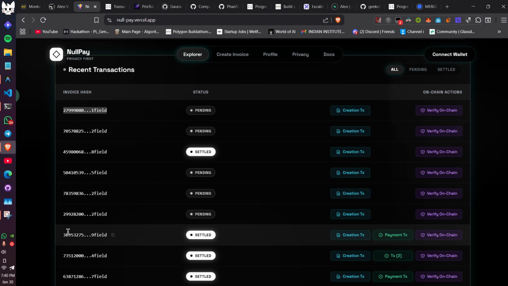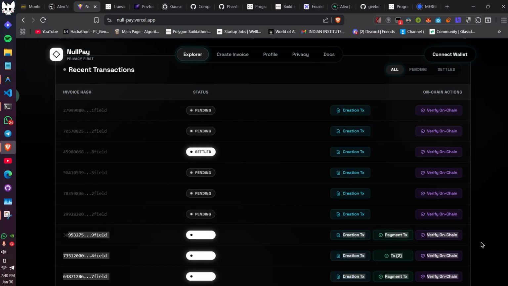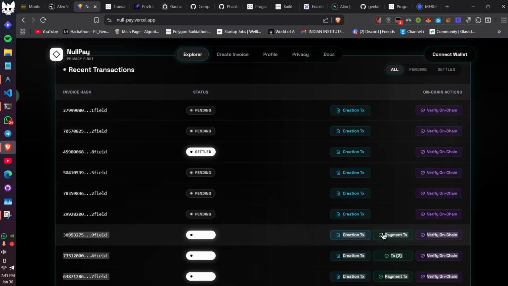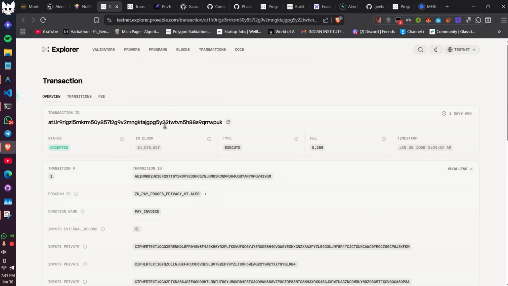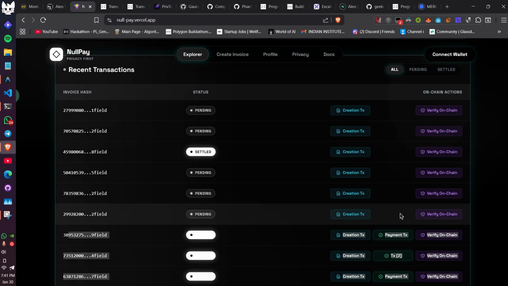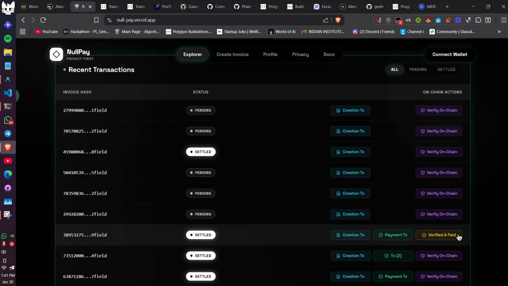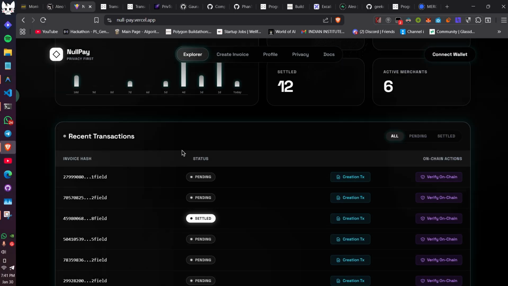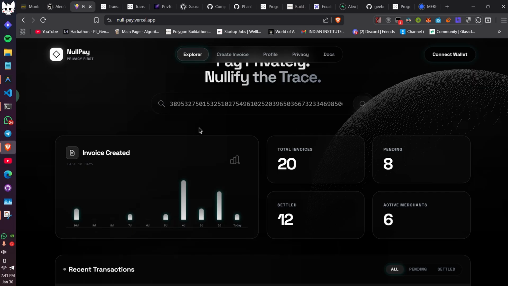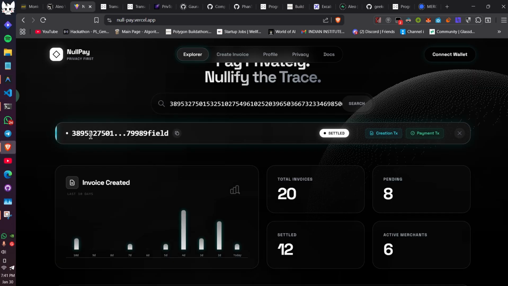And if I go to a settled invoice, you can see the creation transaction as well as the payment transaction. This is the transaction ID of the payment that the user has made, and you can also verify this on the testnet on chain. It will make a request to the on-chain mapping and give you the response. We have also implemented a search feature. If you copy this hash and click here, you can see the details of the invoice, like the settled status and the creation and payment transaction links as well.